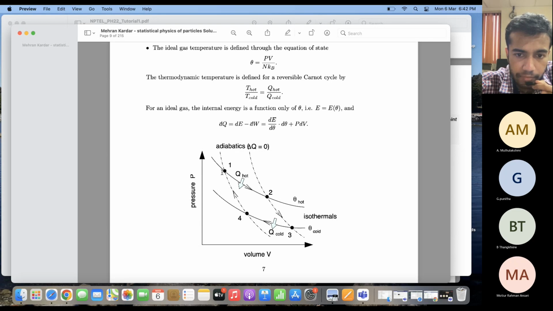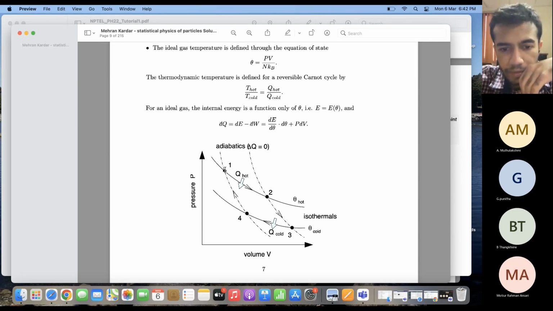Suppose my system is initially at point 1. Then my system absorbs heat and its volume increases isothermally as the pressure decreases and it reaches point 2. The amount of heat the system absorbs while going from 1 to 2 is Q hot. Once my system reaches state 2, the volume increases adiabatically, the pressure falls, and the temperature also goes down. Adiabatic means that there is no heat exchange during this process. That is how my system goes from 2 to 3.